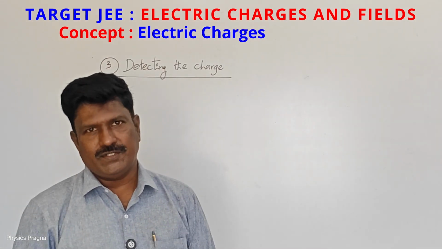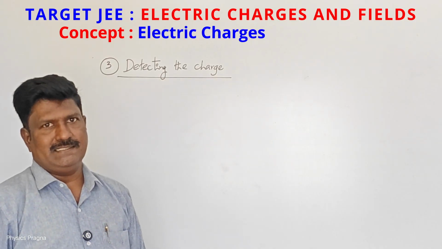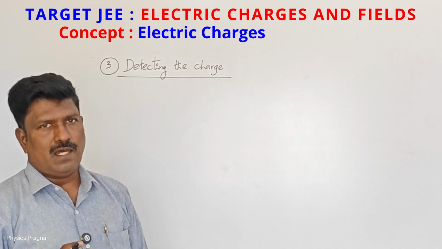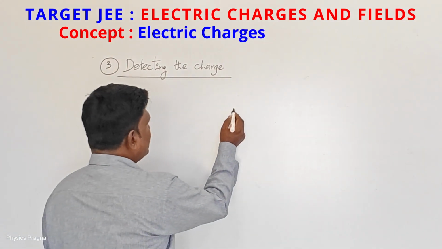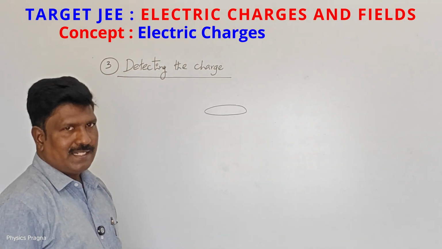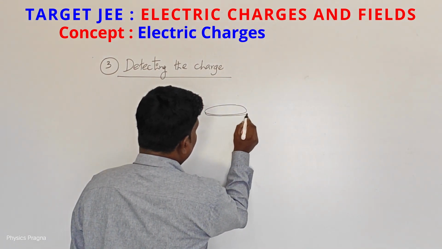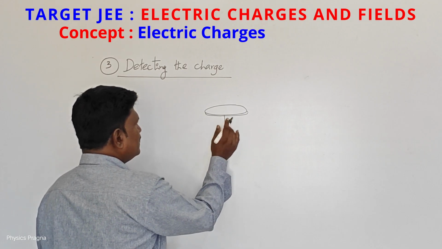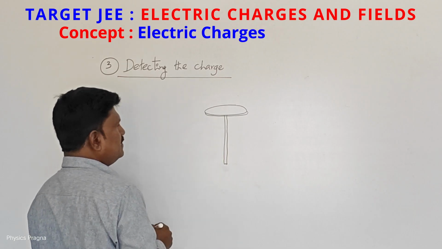Next point we are going to discuss is detection of charge. The primary detector of charge is the gold leaf electroscope. How the gold leaf electroscope functions, let us see. A gold leaf electroscope has one brass circular disc. So it may be like this, a brass circular disc, and it is connected to a copper rod.